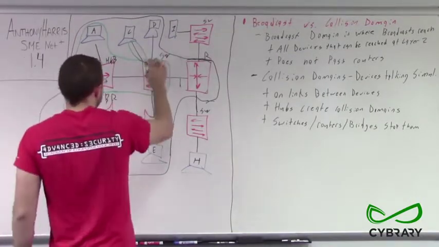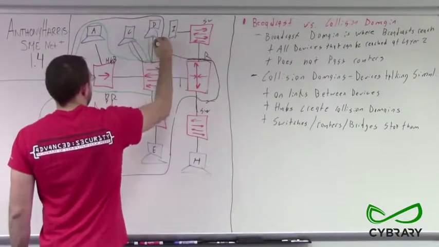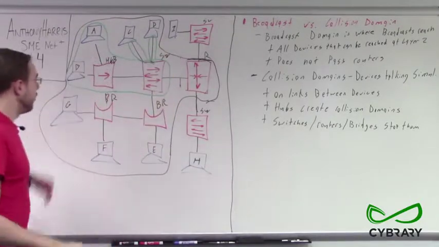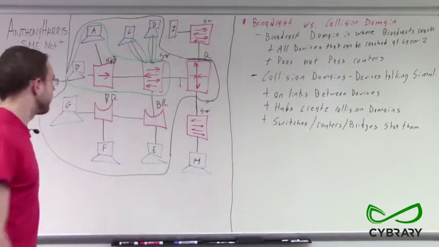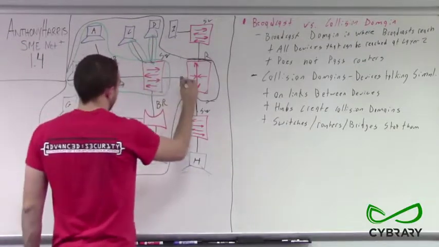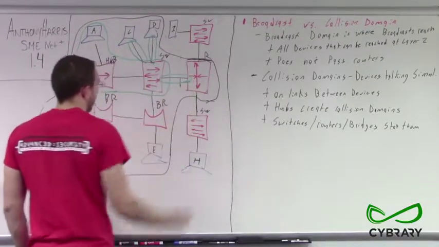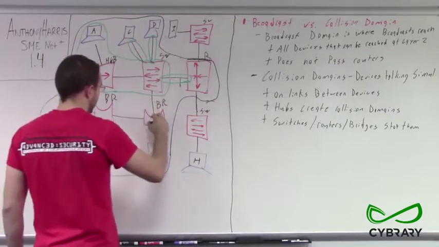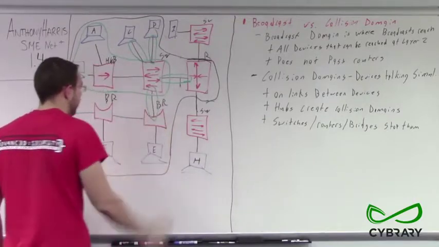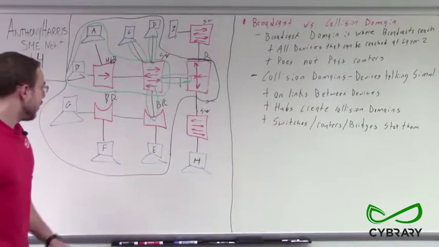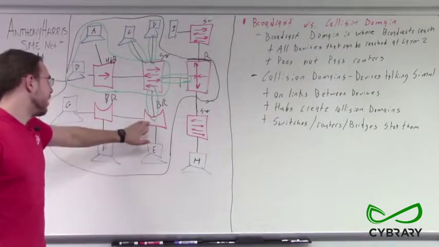The same between computer D and our switch: a single on-link collision domain. Between our switch and our router, we have a single on-link collision domain. Between our switch and our bridge, we have a single on-link collision domain. But what about between E and our bridge?